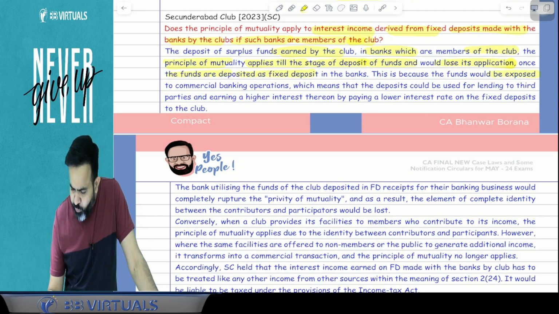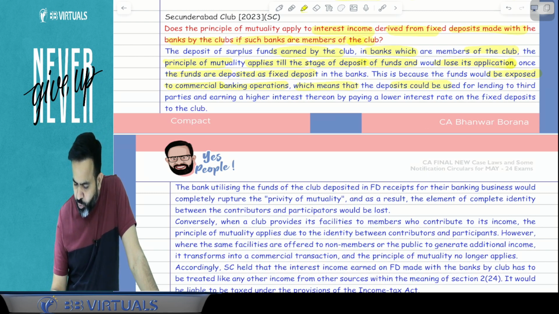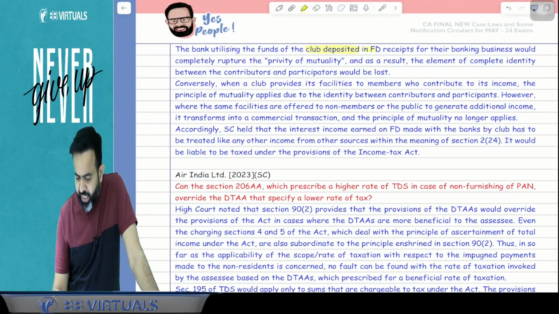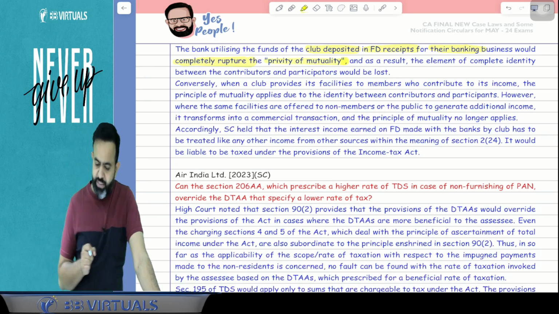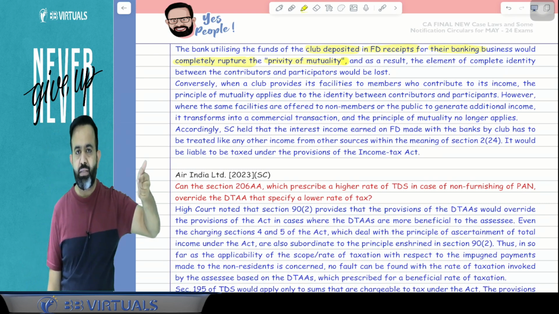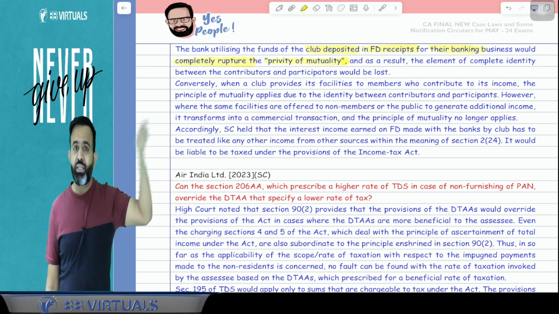This is because the fund would be exposed to commercial banking operations, which means that the deposit could be used for lending to a third party and earning a higher interest thereon, by paying a lower interest rate on the fixed deposit to the club. Now, the bank utilizing the fund of the club deposited in the FD receipt for their banking business would completely rupture the privacy of the mutuality. So here what they are saying is that when the bank uses that money for the banking business, they are lending that money to someone, they are doing their business and using that money for that purpose.